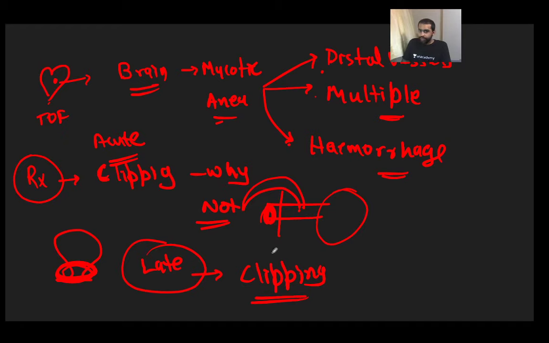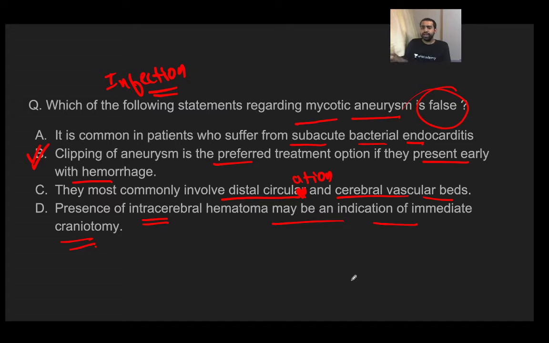Please understand this. You can go for clipping in the late mycotic aneurysm, but in the acute phase, clipping is not possible. In the late phase, what problem do you face? The problem is that it involves the distal circulation. That is the problem you face in finding that particular aneurysm, and because it is distal circulation, they are very, very small vessels. So that is the problem you face with a late presentation.